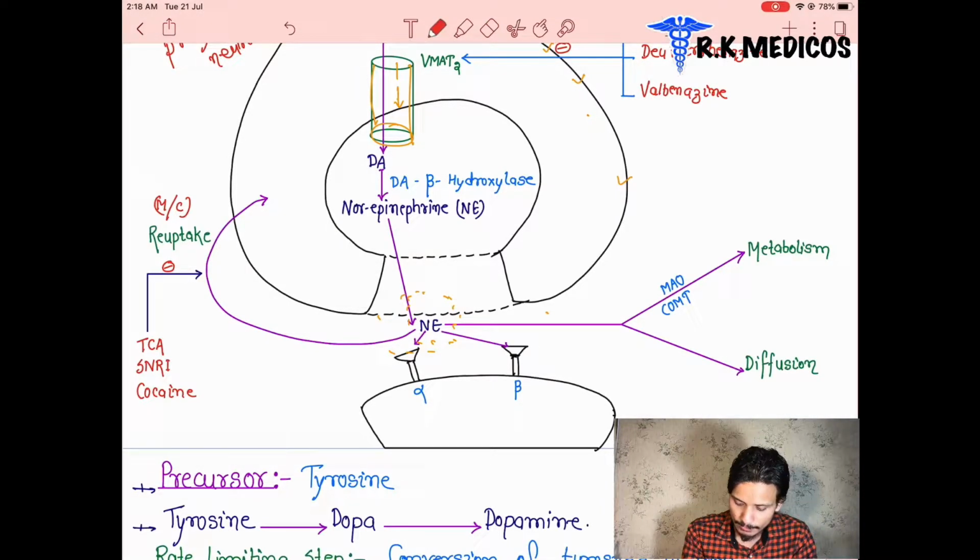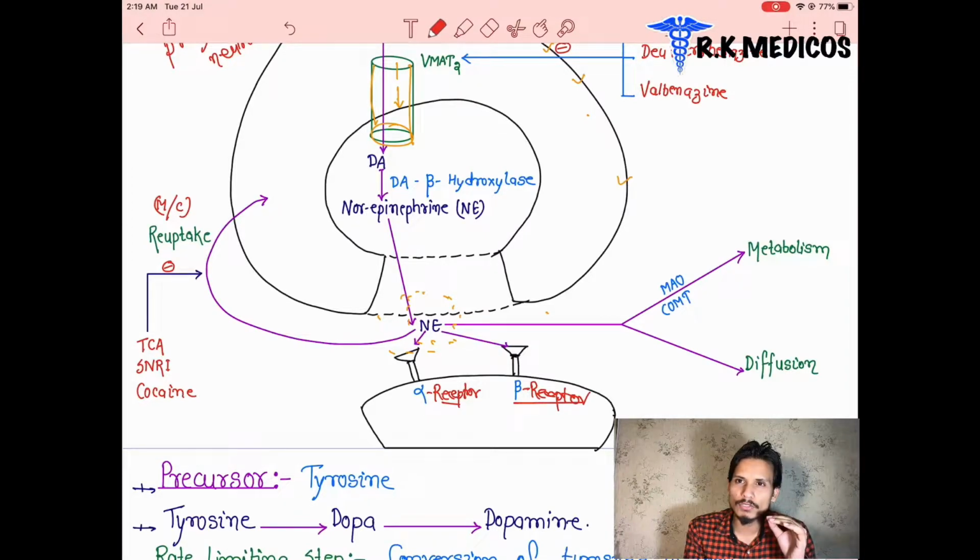Here we can see a beta receptor, and this one is the alpha receptor. For the beta receptor, a lower concentration of norepinephrine is the threshold. Threshold means the minimum requirement of neurotransmitter to perform the action of the beta receptor.